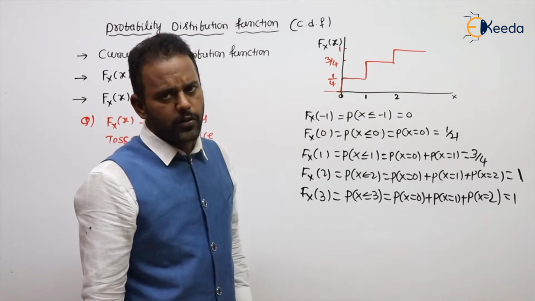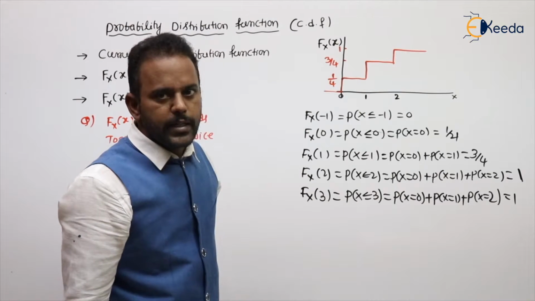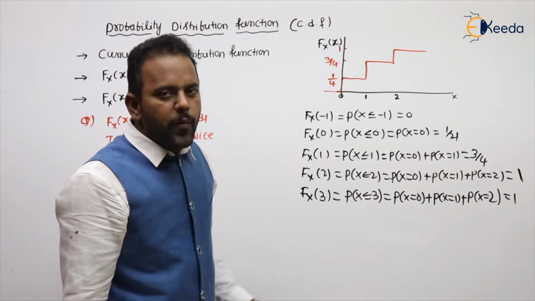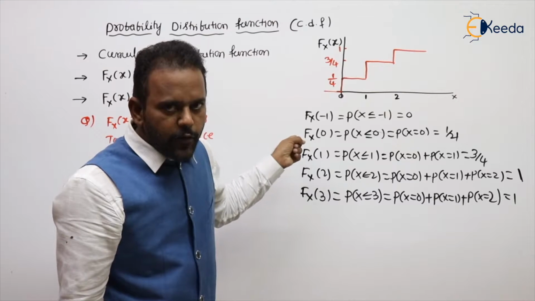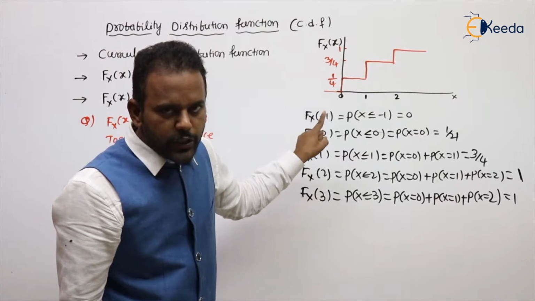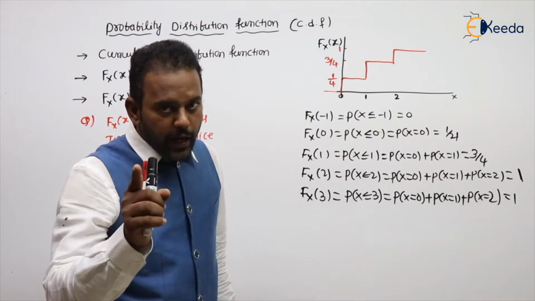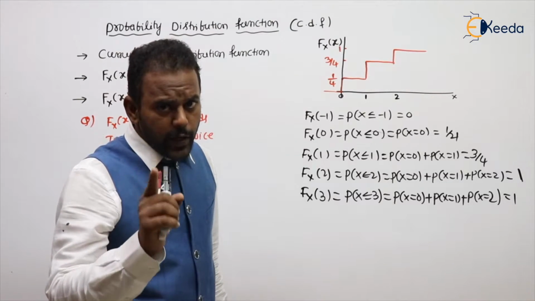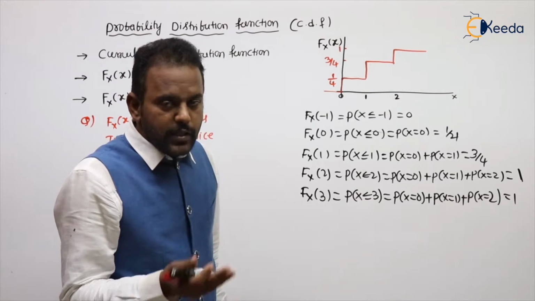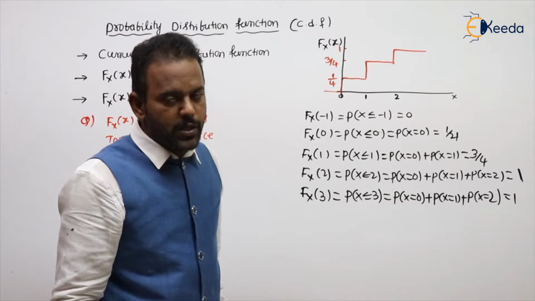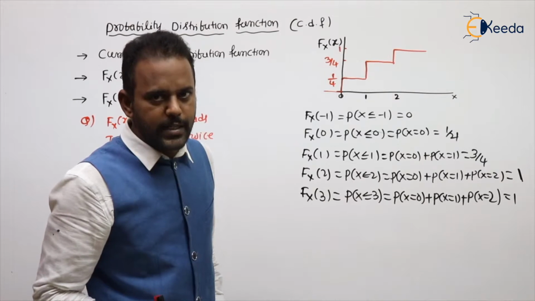One more point: the shape of the CDF is a step approximation. Whenever the random variable is discrete, the CDF graph is a step or staircase. If the random variable is continuous, the shape will be different.